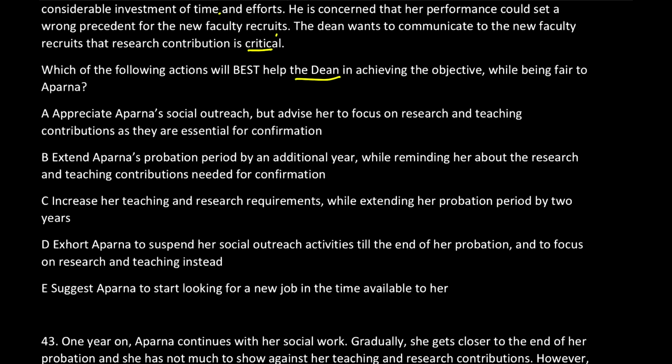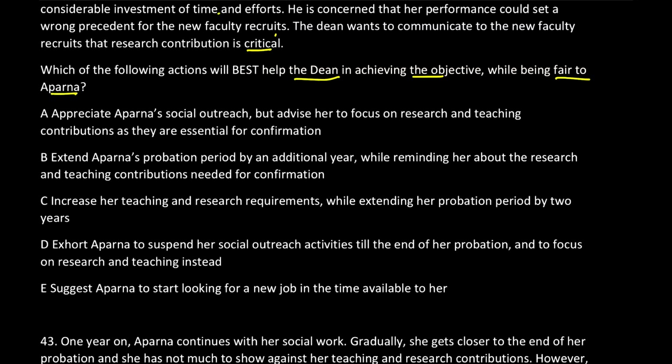So for the next 2-3 minutes, you are the dean. You have to take a decision. What is your problem? You want every recruit or faculty member to do exceptional research work, and that is his objective. He wants to achieve his objective while being fair to Aparna. At the same time, he cannot just ask Aparna to go away, because he has to be fair with Aparna also. So requirements are clear. Note making करने वाले ध्यान दे. What is the problem? He wants that इसकी खुद की बात भी रह जाए और अपर्णा के साथ भी fair decision हो. So what will we choose?